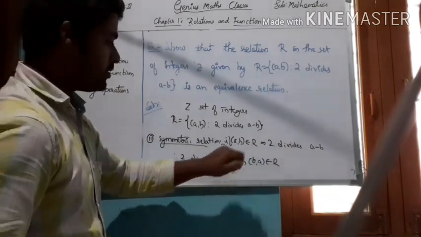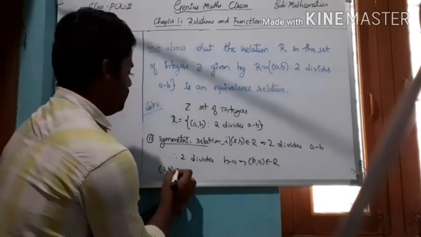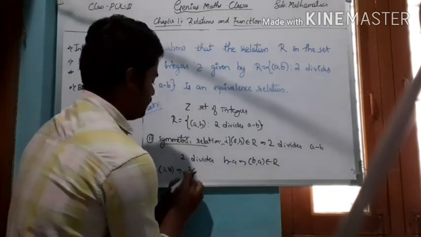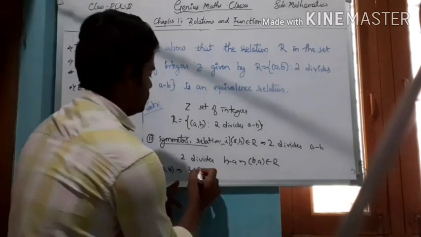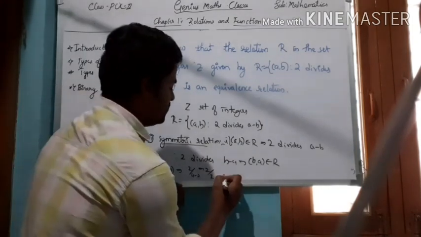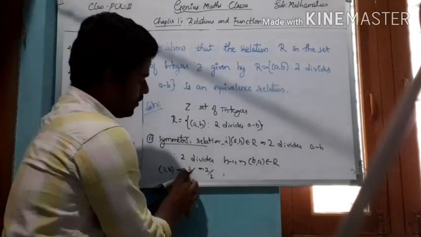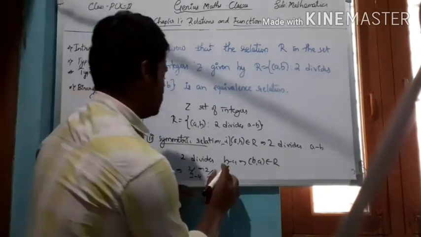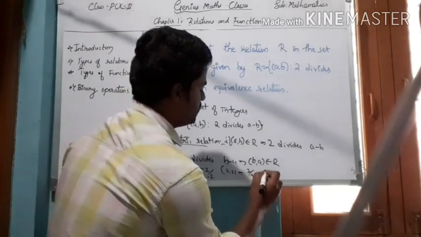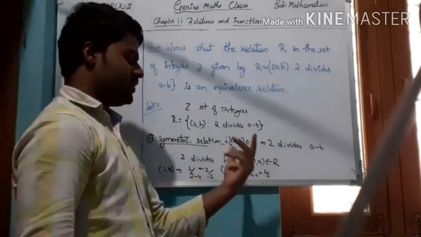So in order to understand this, just consider an example. If I consider 2 comma 4, that means 2 divides 2 minus 4 or 4 minus 2, 2 divides 2, and therefore this belongs to the relation R. And the reverse, 4 comma 2, implies 2 divides 4 minus 2, 2 divides 2, and therefore 2 also divides 4 minus 2 and 2 minus 4, and therefore this is a symmetric property.